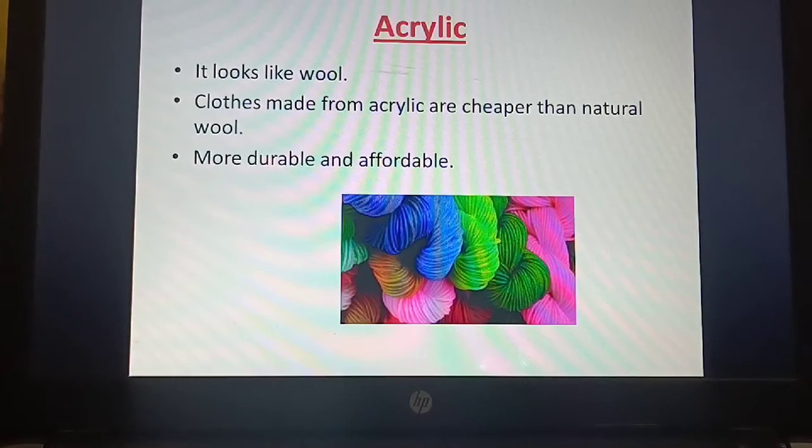Natural wool would be very costly. And acrylic is more durable and affordable. You can afford to pay and get it, and it lasts a very long time. So that is acrylic, and it is also called synthetic wool. It is not natural wool, but a synthetic wool.